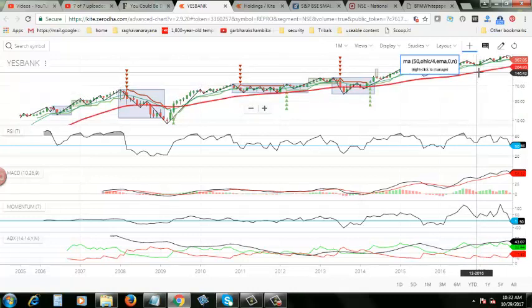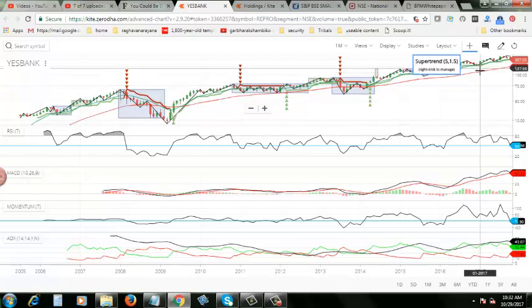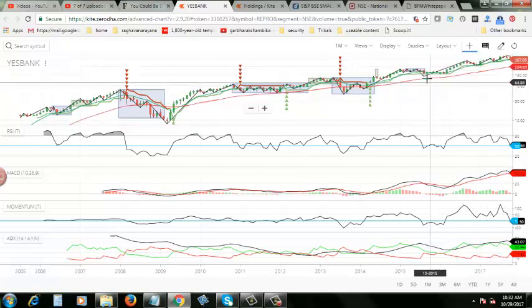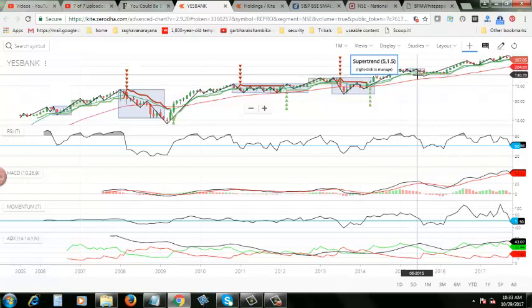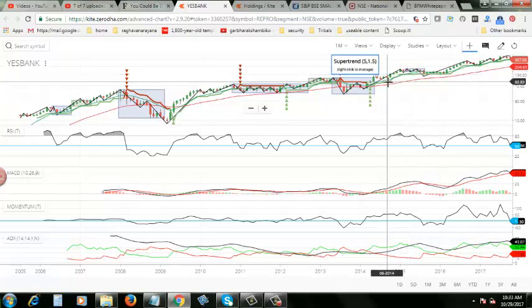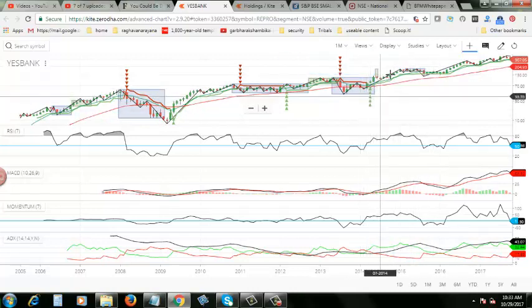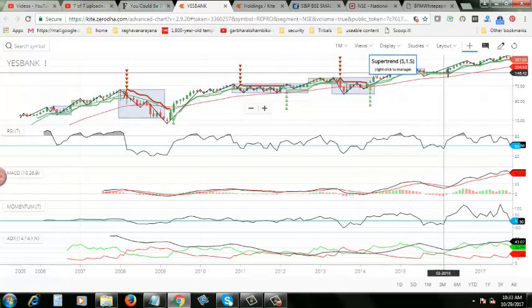You see the 50-day moving average. S Bank is still on top of the 50-day moving average, and surprisingly, it is on top of the 10-day moving average also. I'll show you. The super trend is still continuing, the green color, you see this one.